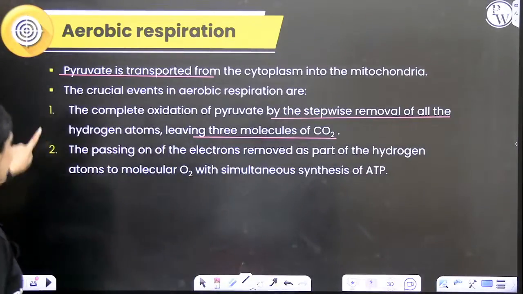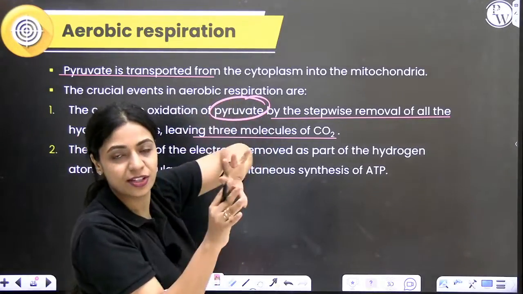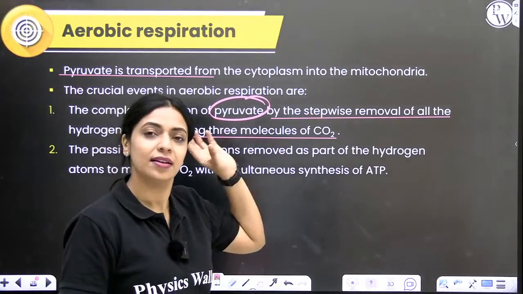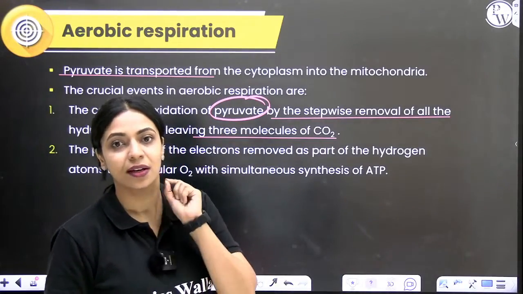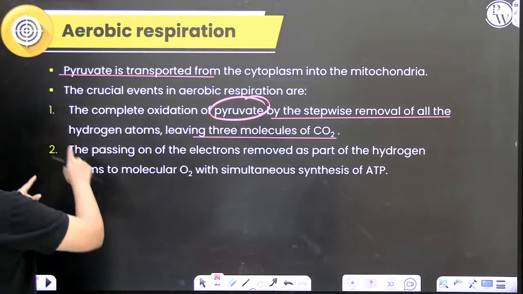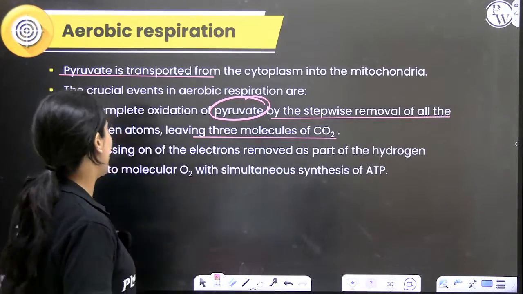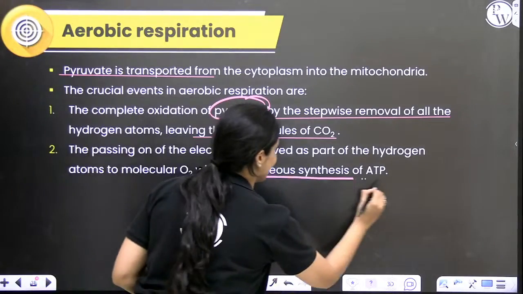Alright. So the first thing is whatever carbon and oxygen are there in pyruvic acid, they are removed as carbon dioxide. Whatever hydrogen is there, that will be used in the formation of NADH molecule. Alright, so that's the first step. Second step, the passing on of the electrons removed as a part of the hydrogen to molecular oxygen while ATP will get simultaneously synthesized.